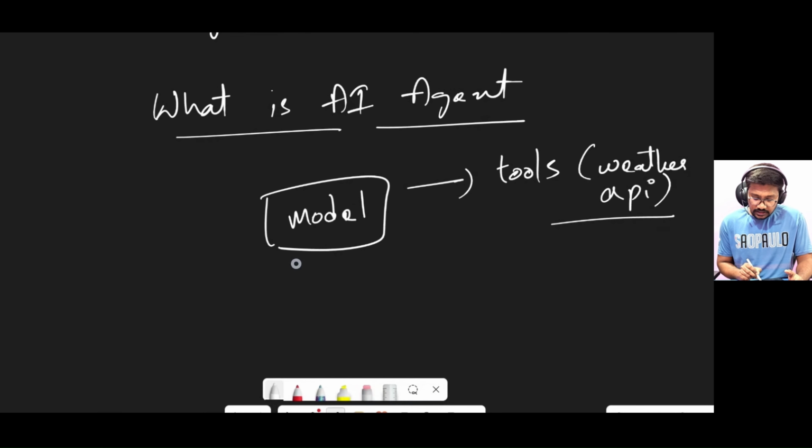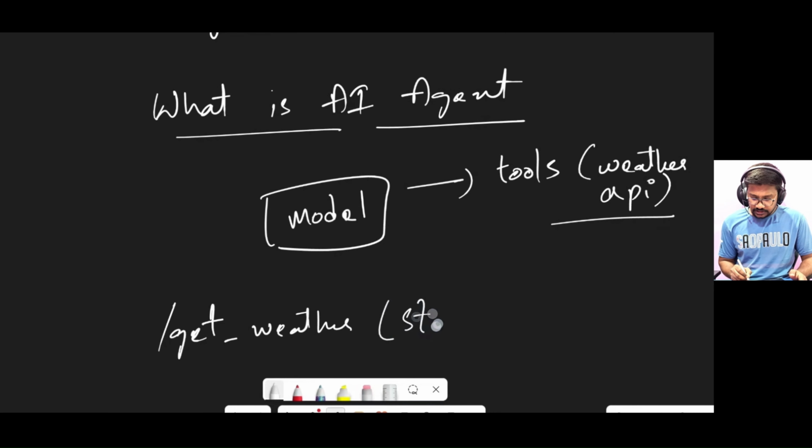So without this model, how can we interact with the weather API? We have to hit the weather API, getter API or setter API, right? Generally, we will use getter APIs. So we will try to hit the weather API like get underscore weather, and we'll pass state information as a parameter, right? So this is how we try to contact a service through an API programmatically.